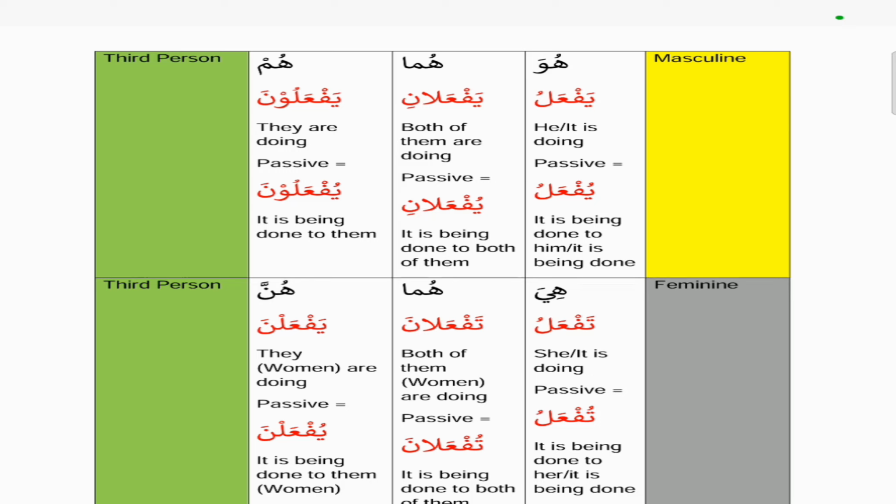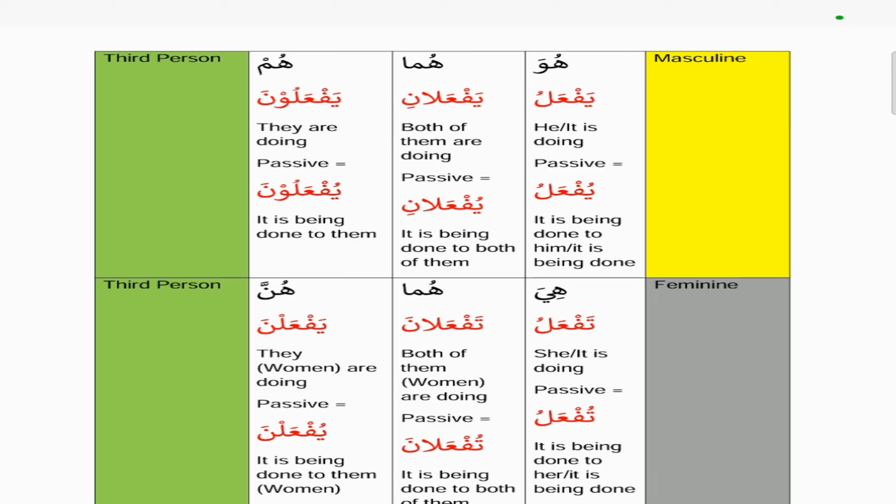So we start with huwa, then the active version will be yaf'alu, then the passive version would be yuf'alu. So meaning the first letter takes a dhamma, the last letter is unchanged, and everything in between the first and the last takes a fatha, unless it's a sukoon which remains unchanged. Then the huma version is yaf'alani, and then that becomes the passive yuf'alani.